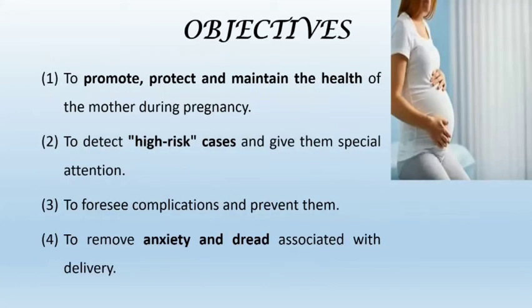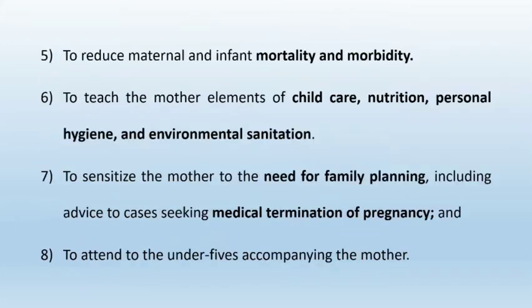5 marks question: aims and objectives of ANC. So first is to promote, protect and maintain the health of mother during pregnancy, to detect the high risk cases and give them special attention, to foresee the complications and prevent them, to remove anxiety and dread associated with delivery, then to reduce the maternal and infant mortality and morbidity, to teach the mother elements of child care, nutrition, personal hygiene and environmental sanitation.